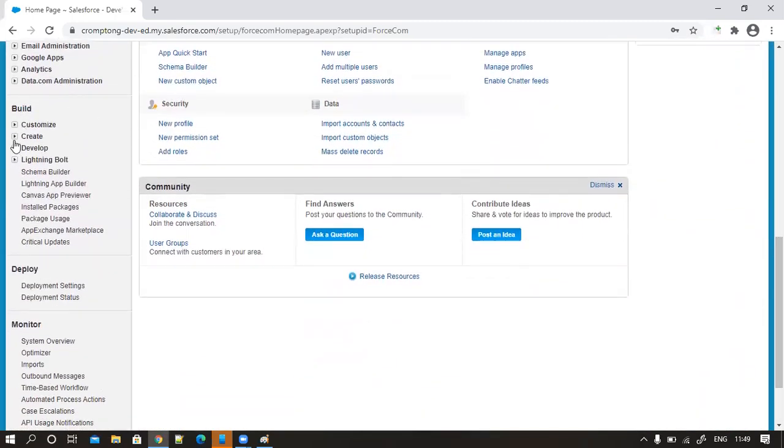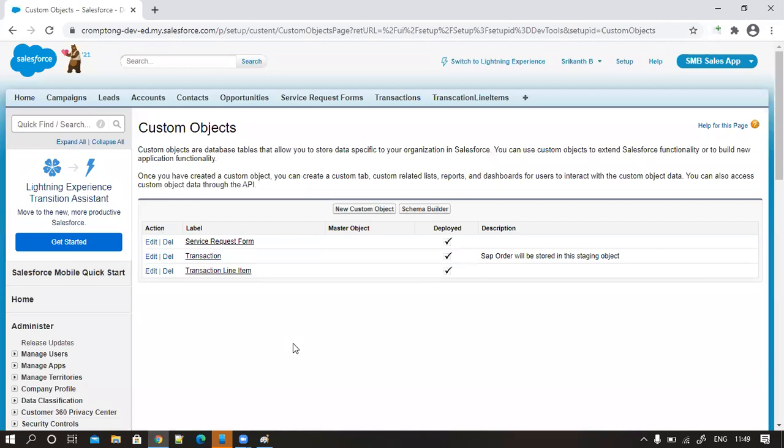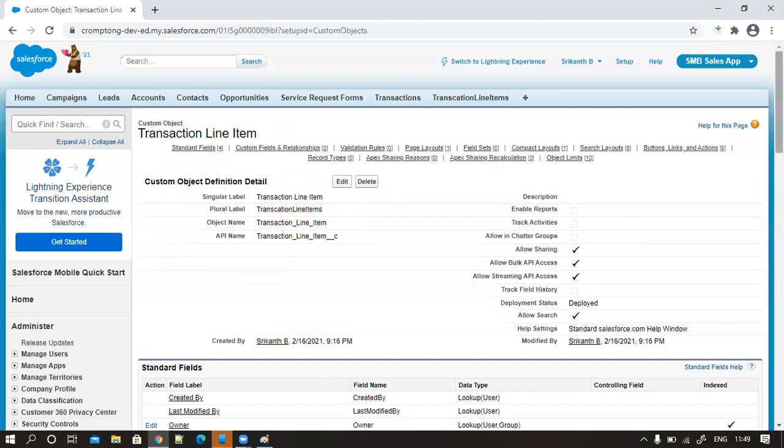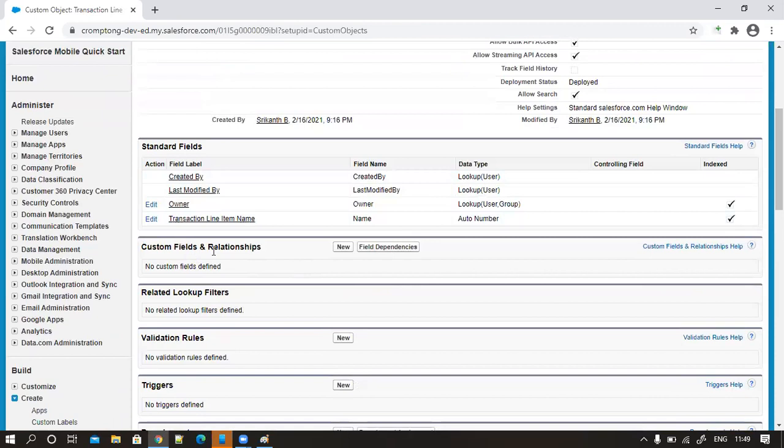Under Build, under Create. Create. This is the object. Have you seen your object here? This one? Yes, open it. So how can you create a relationship here? Here you can see custom fields and relationships. Shall I click on New? Yes, you are creating a field now.